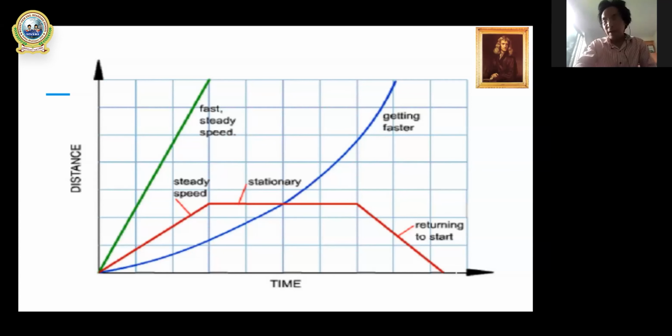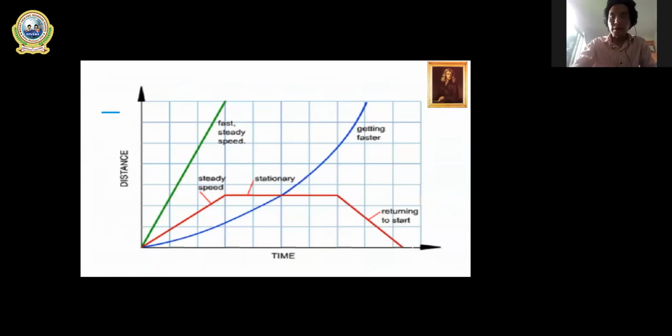Finally, in the other line, it shows that speed decreases or it is returning to the start point. The main part is that the first part is uniform speed, and the second part is the body at rest. Like this, we came to know a little about the distance and time graph.